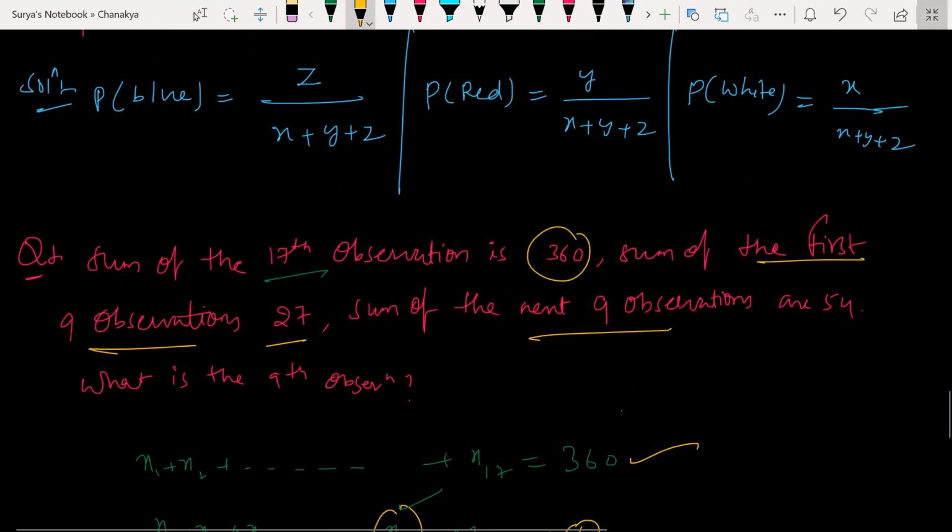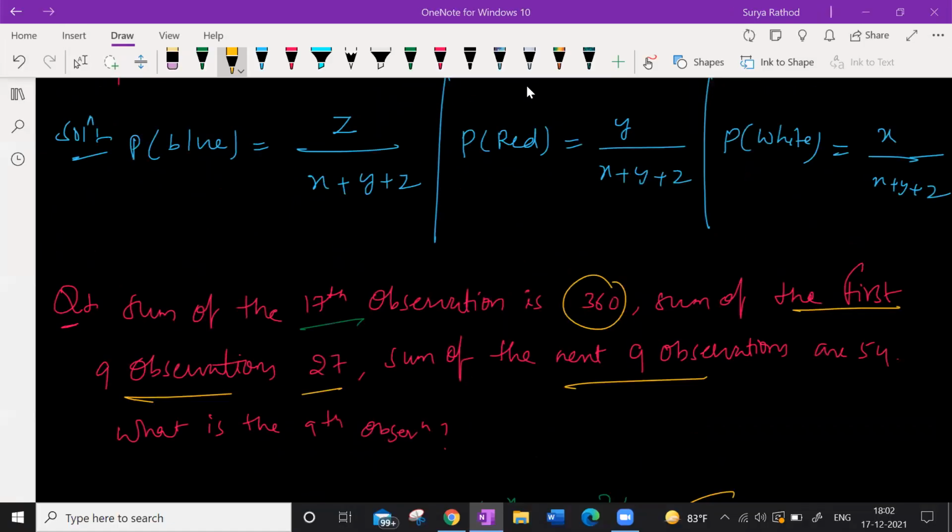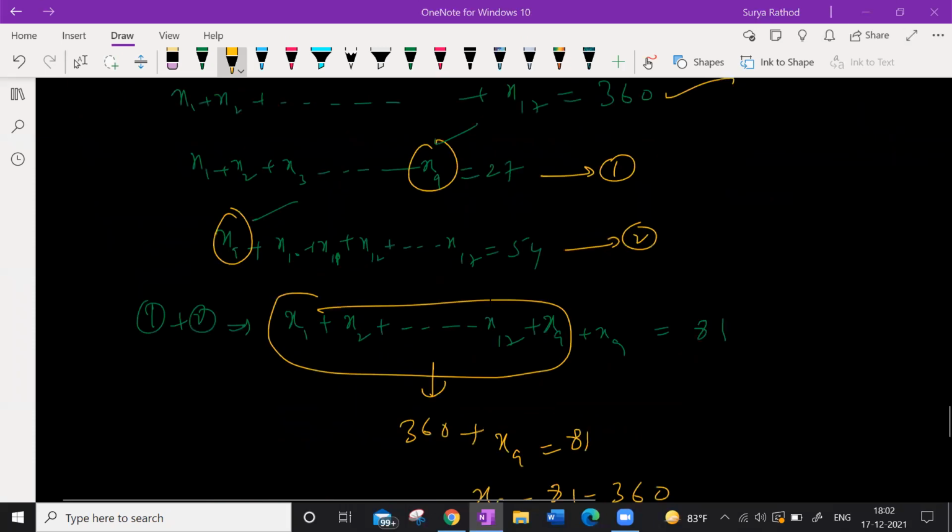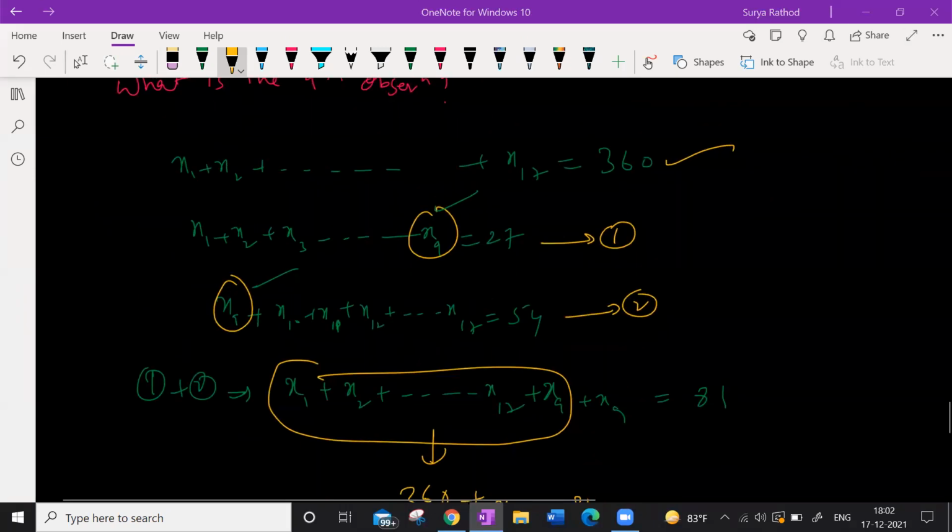Sir, how did you get x1 plus x2 plus all this equal to 81? Sir, isn't sum of first 9 observations meaning 27 into 9 and 54 into 9, sir? No wait. 27 plus 54, how much? 81. Oh, 81 only, correct. Sir, 81. Oh, that's how I got 81.